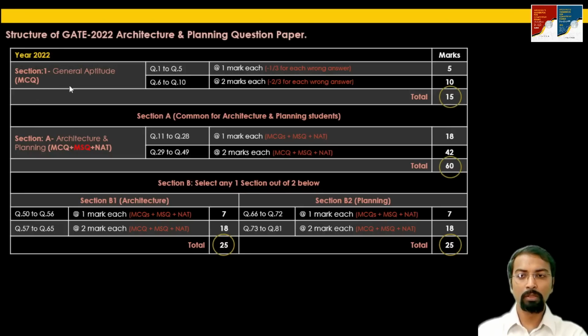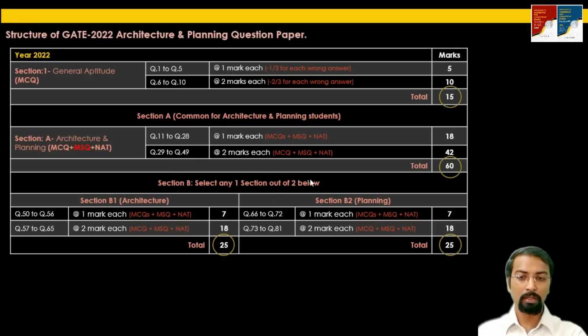Section 1, general aptitude section, including MCQ questions only, carrying total weightage of 15 marks. Section A, common and compulsory for both architecture and planning students, including MCQs plus multiple select questions, that is MSQs, plus numerical answer type, total weightage of 60 marks.